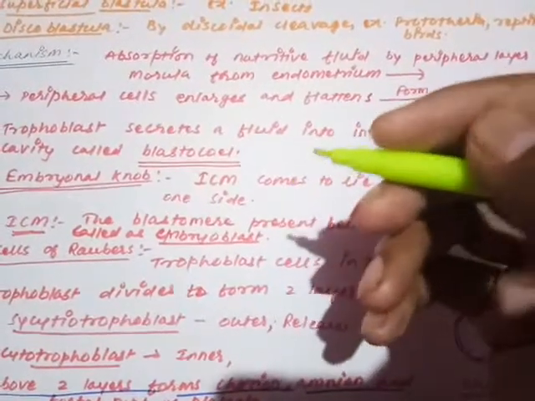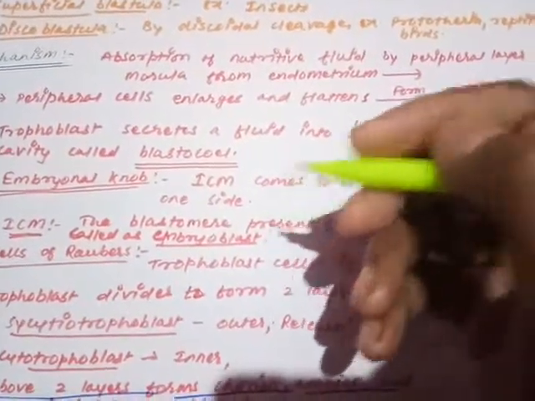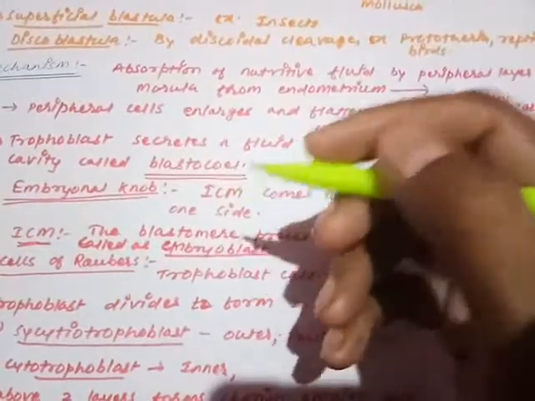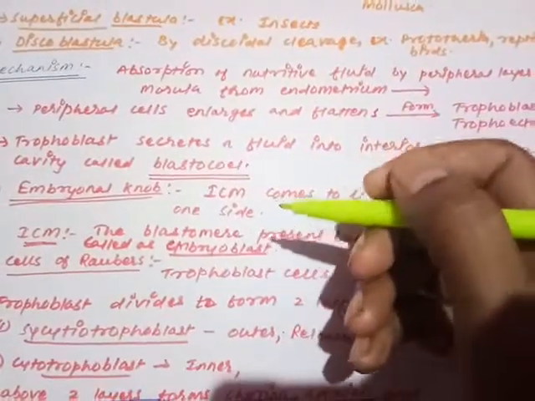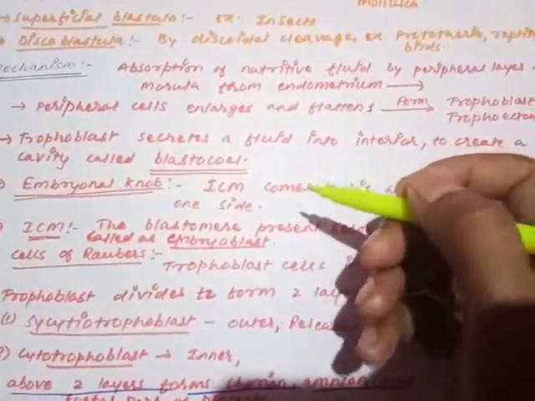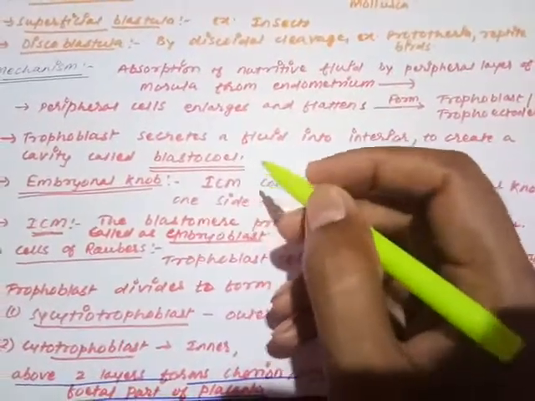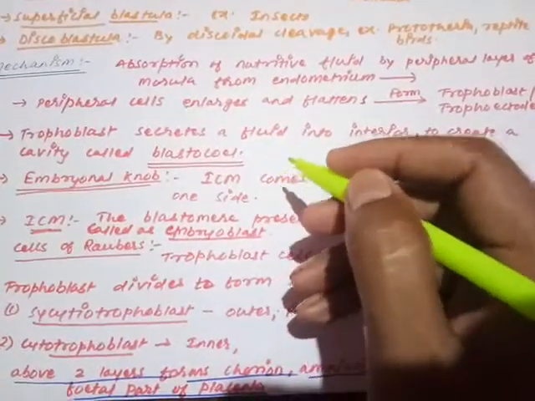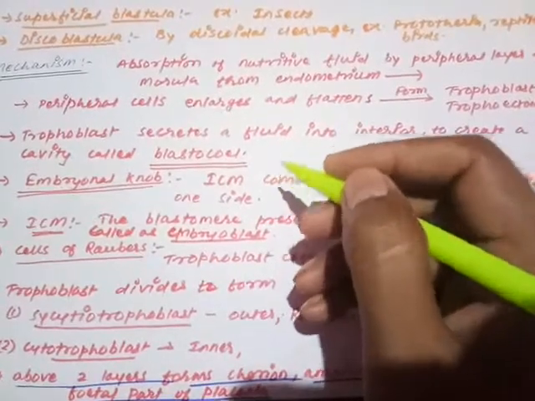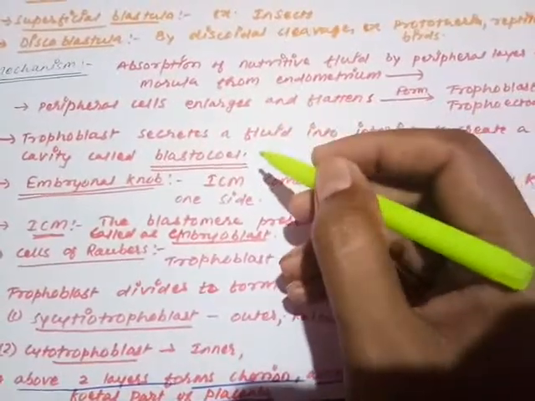A fluid-filled cavity is produced inside the morula. Are you getting my point? These trophoblast cells are continuously absorbing the nutritive fluid from the endometrium and releasing it, creating a cavity inside the morula. That cavity is called blastocele.